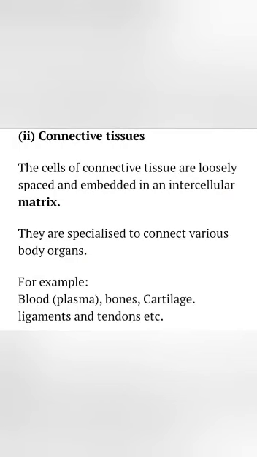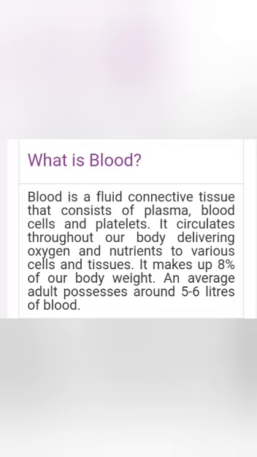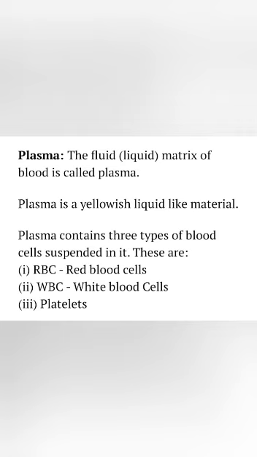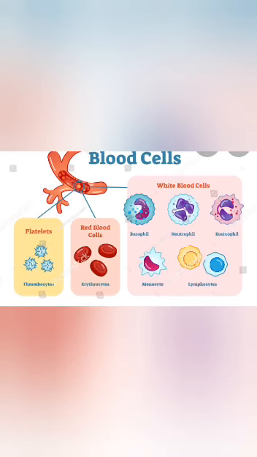So, what are the forms of the connective tissue? There are various forms of connective tissues like blood, bones, cartilage, ligaments, and tendons. Blood is known as fluid connective tissue. In exam also it is asked why blood is called fluid connective tissue. Then you have to say that blood is known as fluid connective tissue because it has liquid matrix called plasma. Plasma is the straw color fluid on which blood cells are suspended. These blood cells are red blood corpuscles, that is RBC, white blood corpuscles, WBC, and platelets.